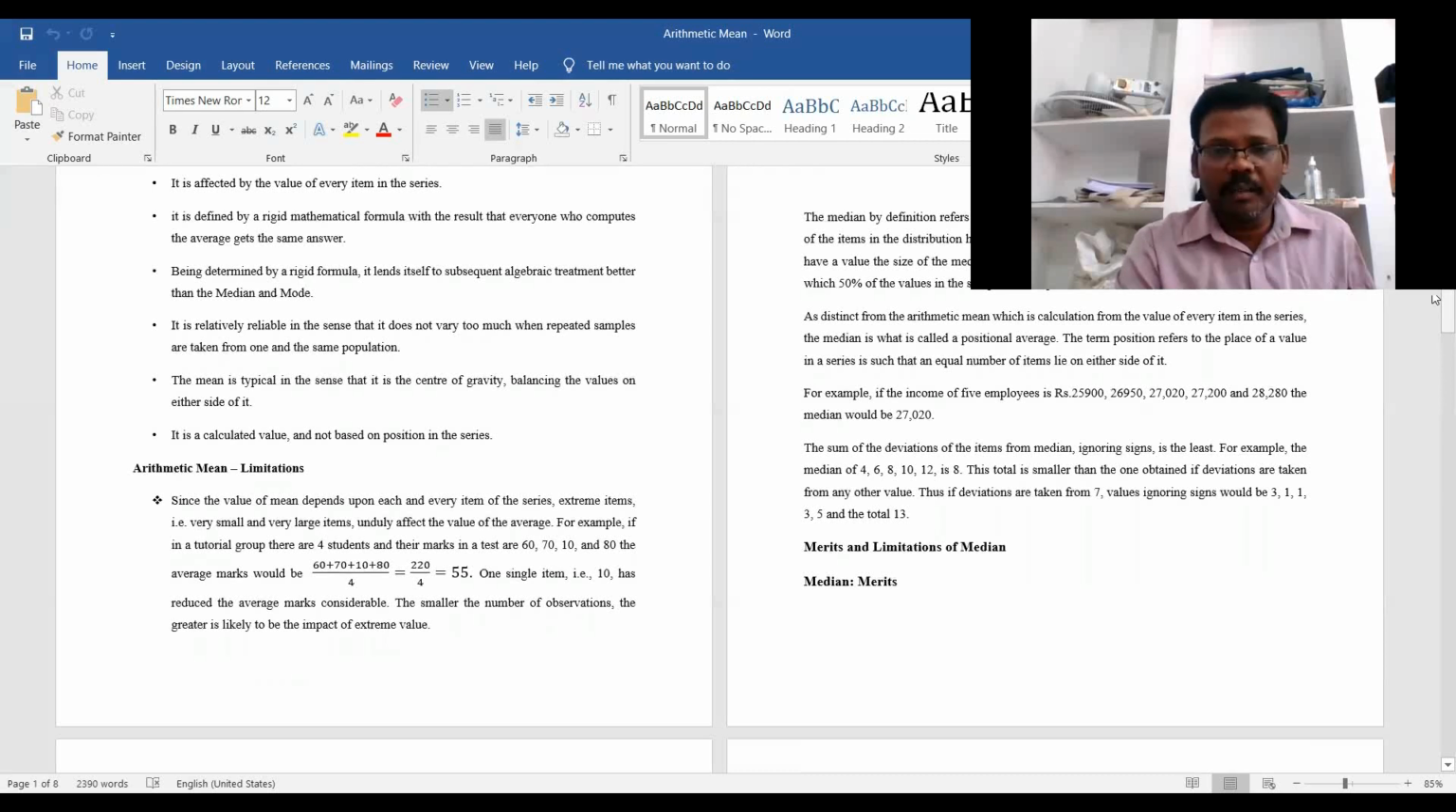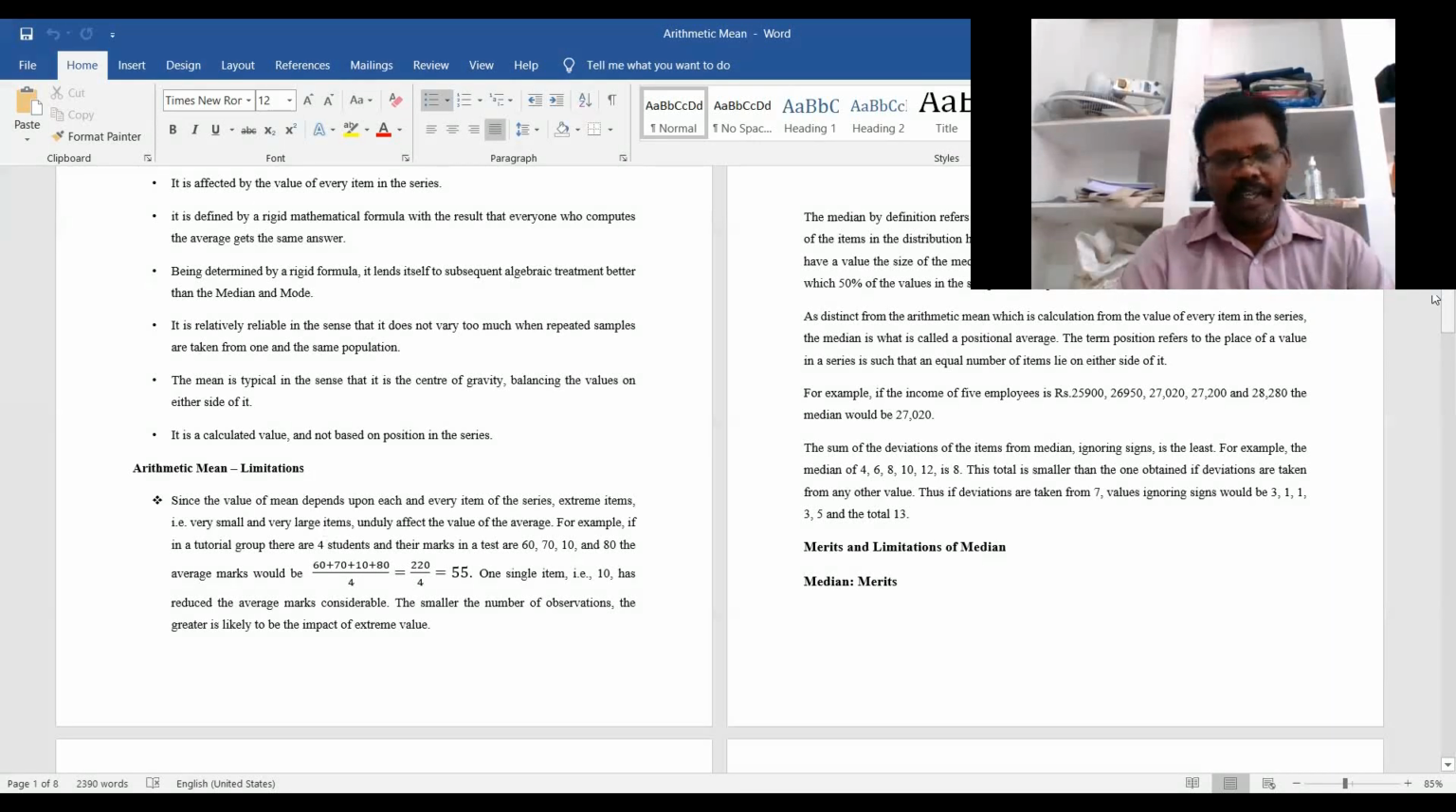For example, take the numbers 4, 6, 8, 10, 12 and 8. The total is smaller than the one obtained if deviations are taken from any other value. Thus, if deviations are taken from 7, the values ignoring the sign would be 3, 1, 1, 3, 5, and the total is 13. This type of sign we completely neglect.